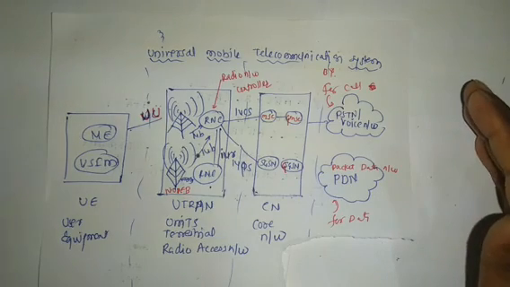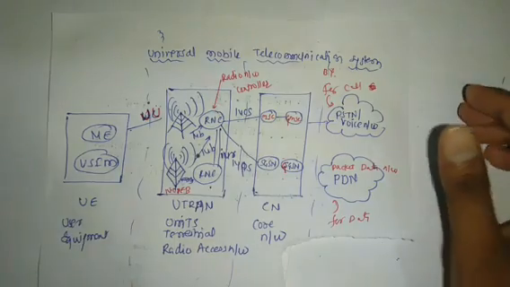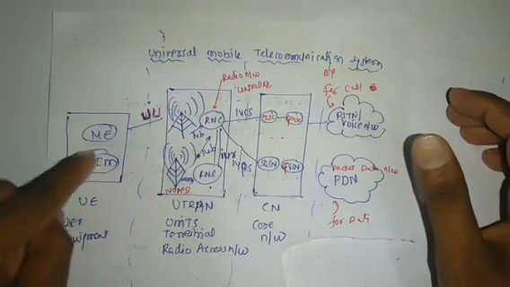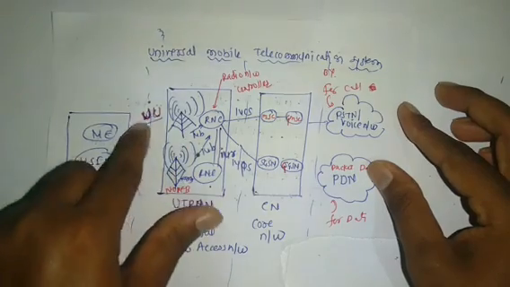Before starting the lecture, we can overview this structure. This is the user equipment. The user equipment is connected to the UTRAN by using the Uu interface.